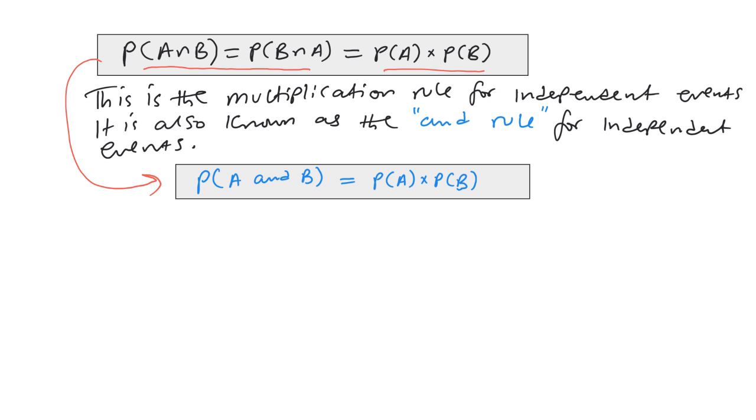Remember what we talked about in mutually exclusive events. We talked about the OR rule, where the union was just the sum of the probabilities. Here, it also happens in independent events: the probability of the intersection is the product of the individual probabilities. That's the AND rule. It applies only to independent events. Do not multiply probabilities to get the intersection of two events if they are not independent. Don't make that mistake.